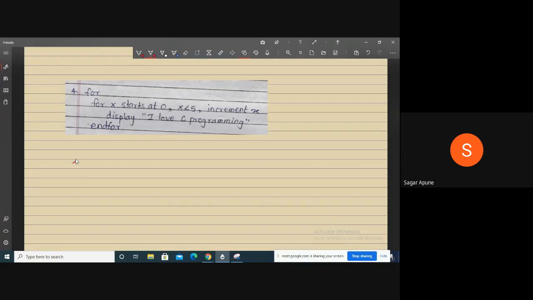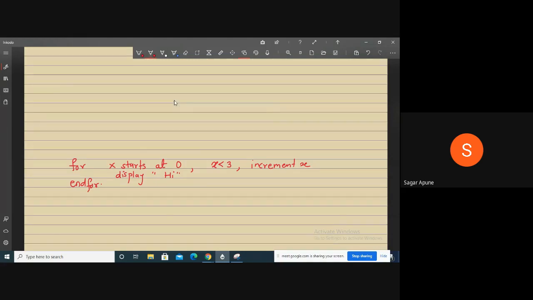So for loop, for here my x starts at 0. My condition is x is less than 3 and increment x value. Here I want to display some message, Hi. And here is the end of for. So now what will happen?